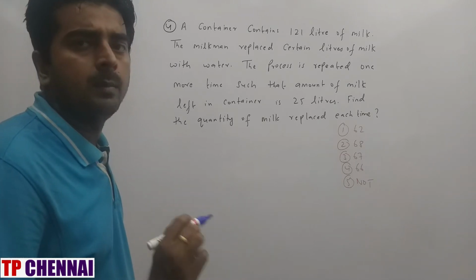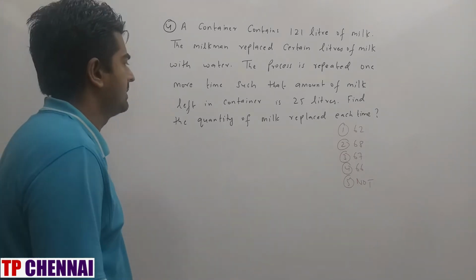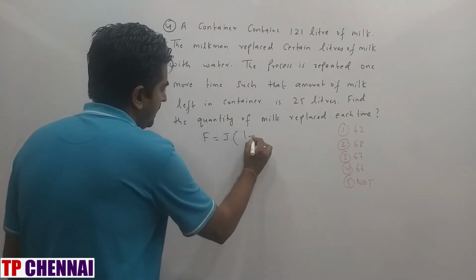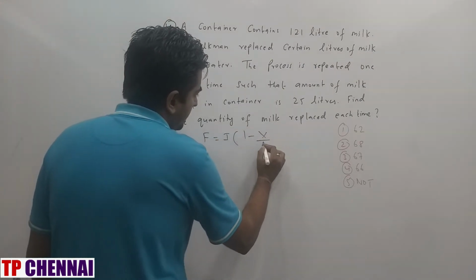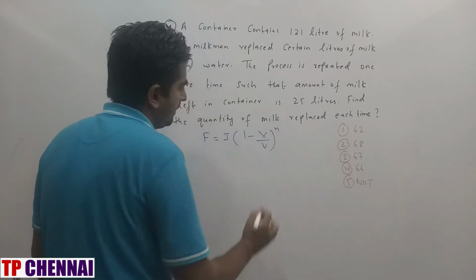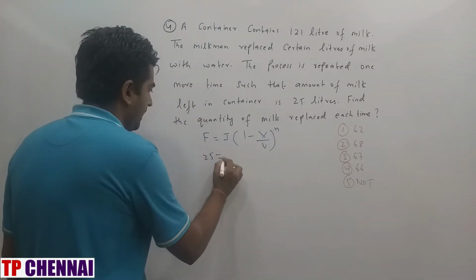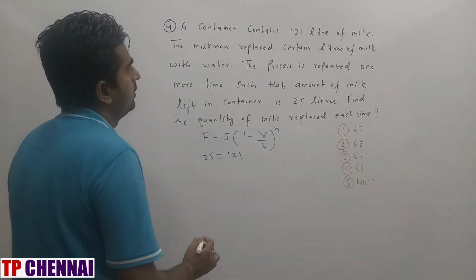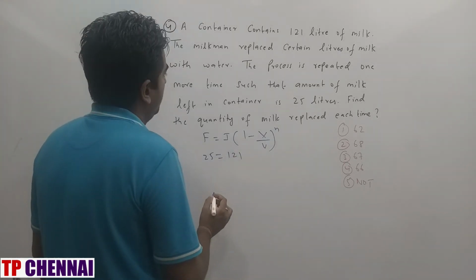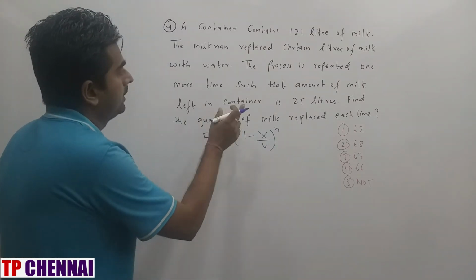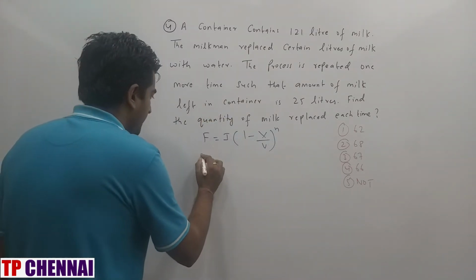So this comes under the removal and replacement case under mixture and alligation. So final mixture is nothing but initial into 1 minus removal by total volume, whole power n. Right? So final is nothing but how much? 25. Initial is how much? 121. So the amount left, final, is 25.